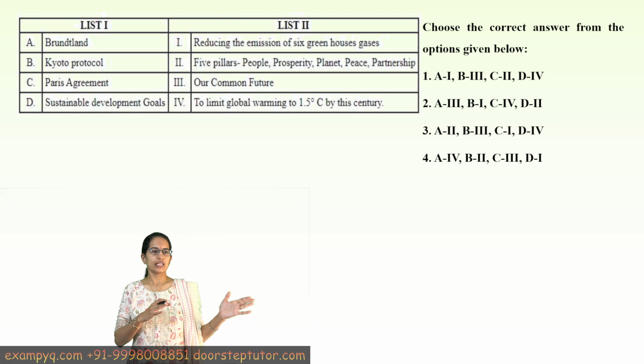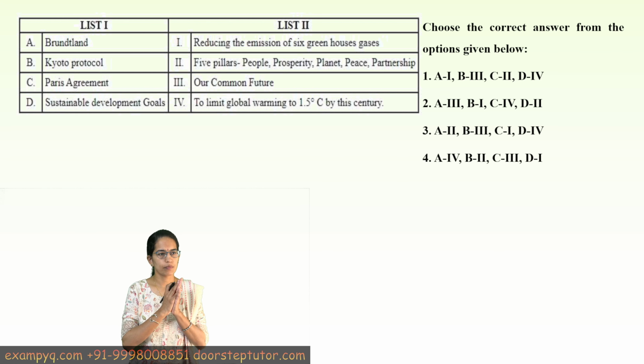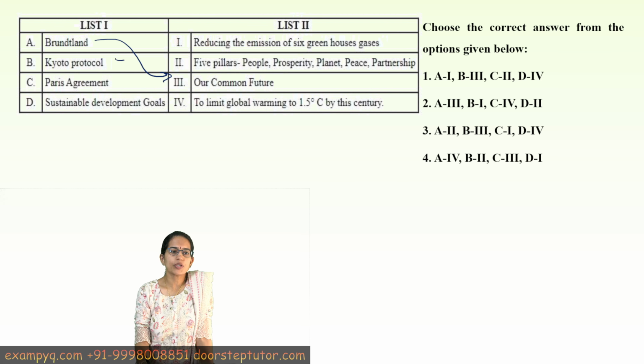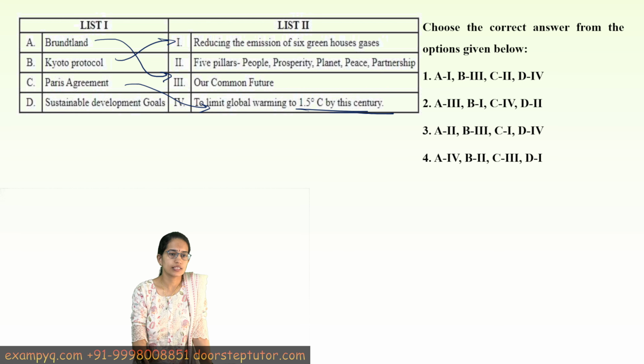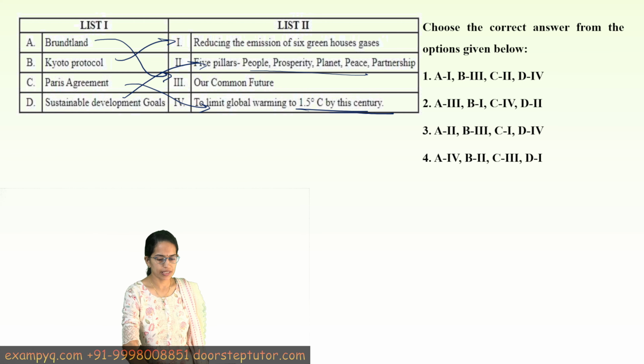The next is the various conferences and the key ideas under those. So if we talk about Brundtland Conference. This was a conference that focused on the goal, our common future, one of the major texts through which we have the major developments, we could say. Kyoto Protocol aimed at reducing the greenhouse gas emissions, Montreal Protocol on ozone protection. Then we had Paris Agreement. Paris Agreement wants to limit the global warming by 1.5 degrees in this century, and sustainable development goals are based on 5 pillars, which are people, prosperity, planet, peace and partnership. So again, a very basic and important question.